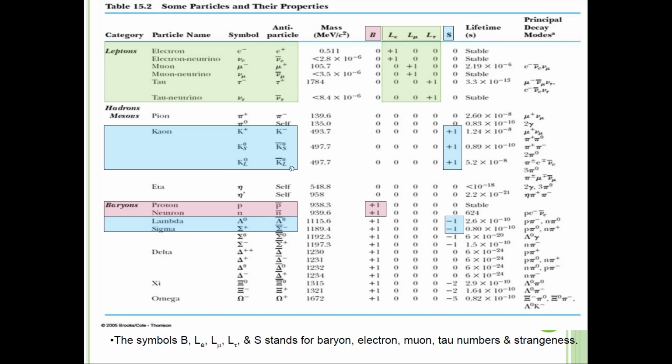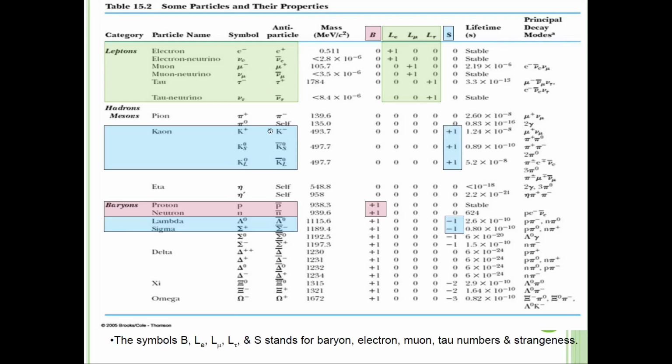And then the third one is the strangeness particles, which are the blue ones. I already highlighted them for you. The blue ones are first kaon, lambda, and sigma. You refer to this one for the symbol for strangeness. For kaon, you have three symbols for K: K plus, K0S, K0L. All of these numbers will be positive 1.